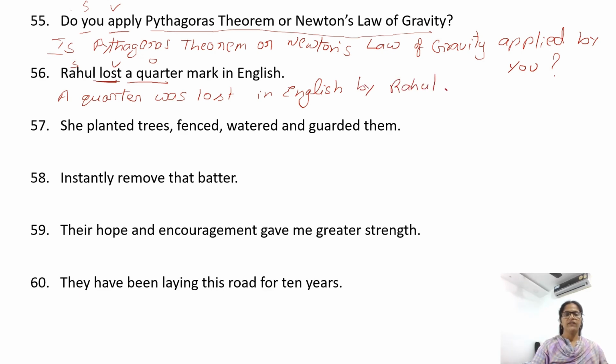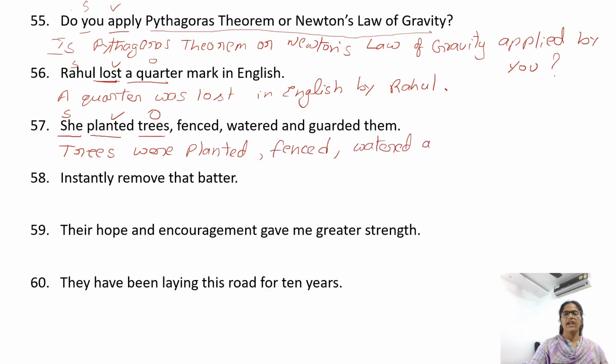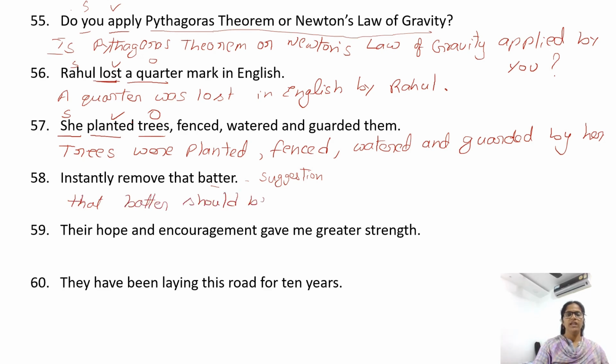She planted trees, fenced, watered and guarded them. Planted verb. Who planted? She subject. She planted what? Trees. Object is trees. Begin with object trees. Planted, past form of a verb. So we need trees were planted, fenced, watered and guarded by her. Instantly remove that batter. It's a kind of suggestion. So we can use should. Object is that batter. That batter should be removed instantly.